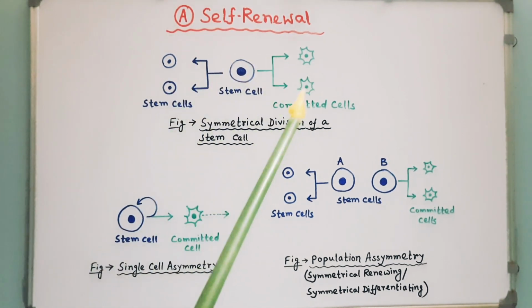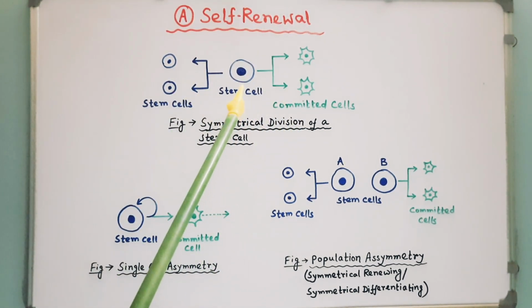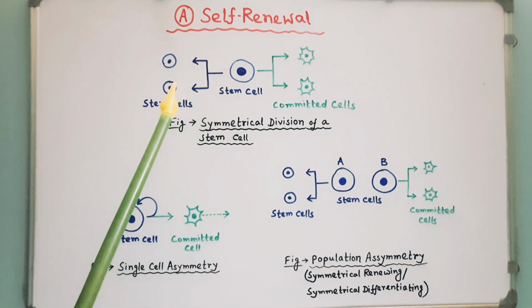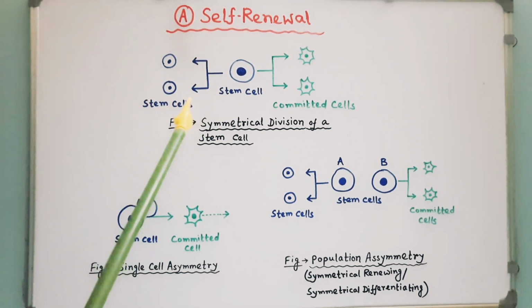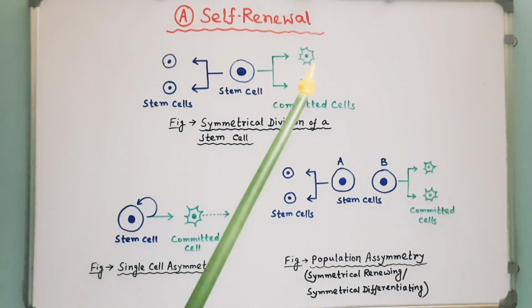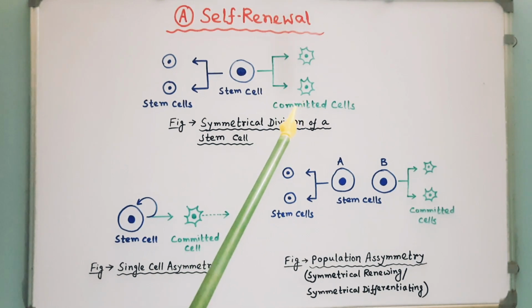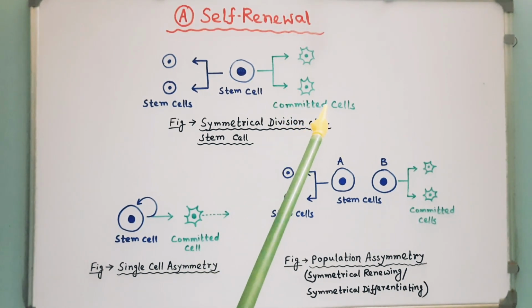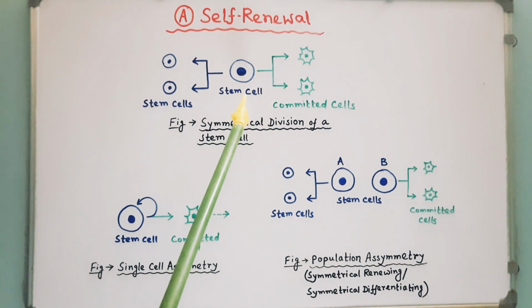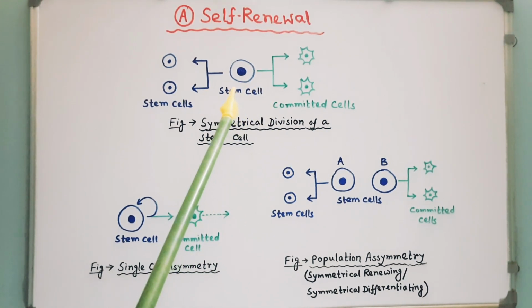See this diagram. If a stem cell divides symmetrically, it could produce either two self-renewing stem cells or two daughter cells that are committed to differentiate. So in this division, the resident stem cell population may increase or decrease.